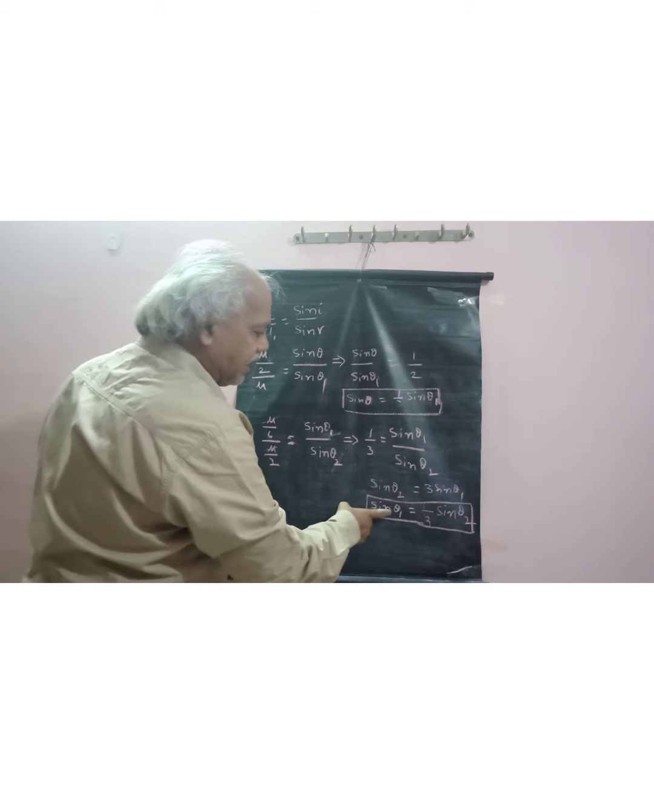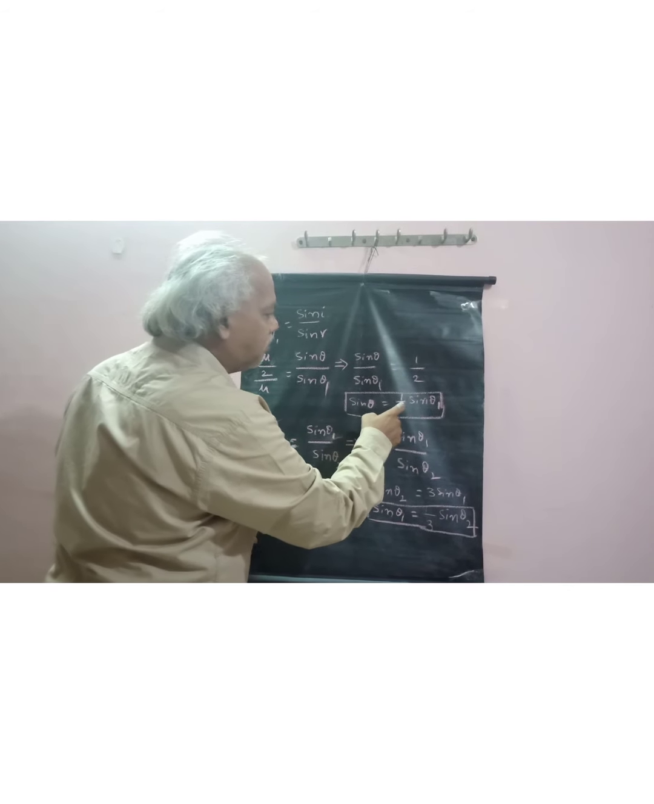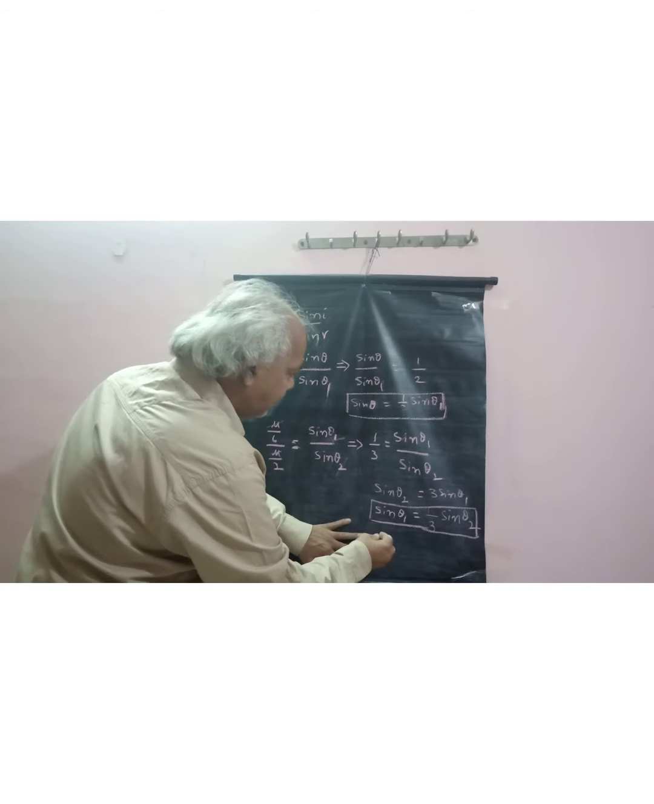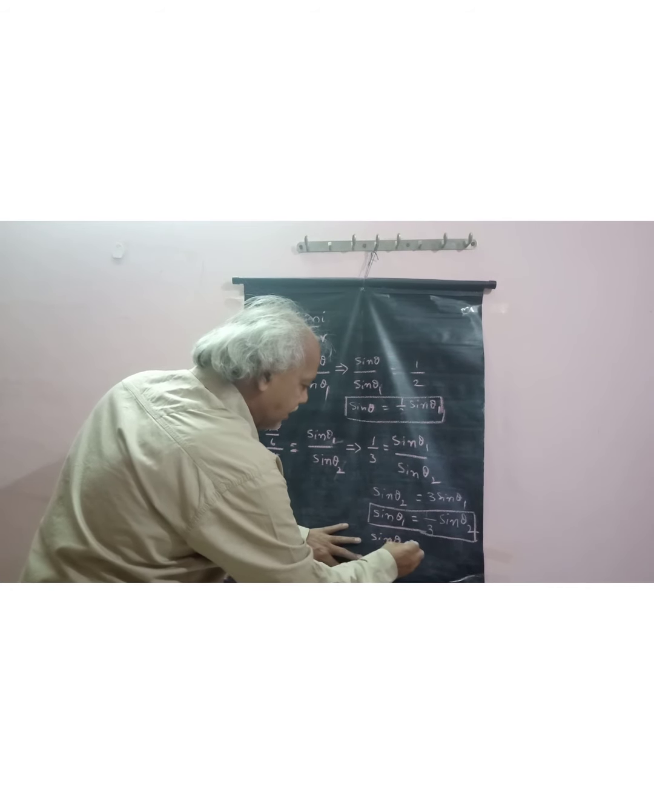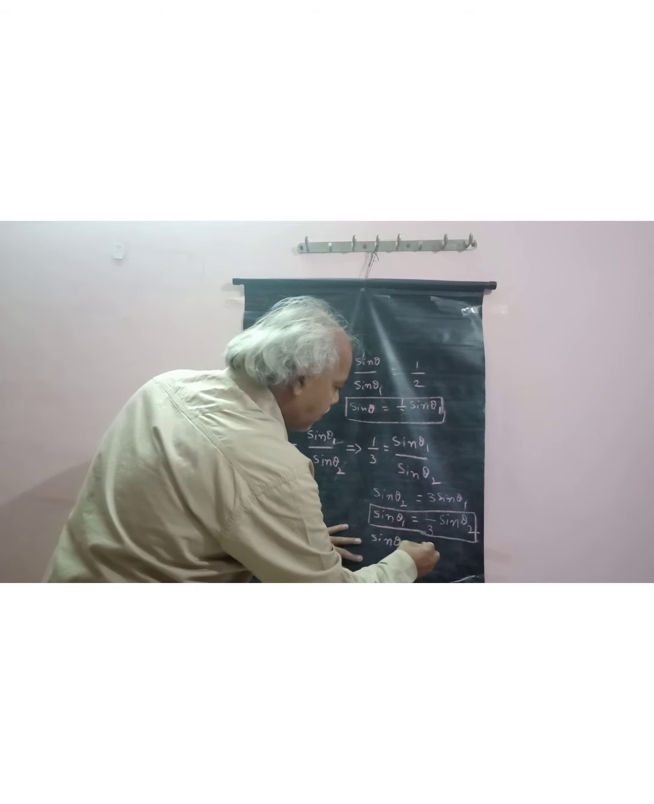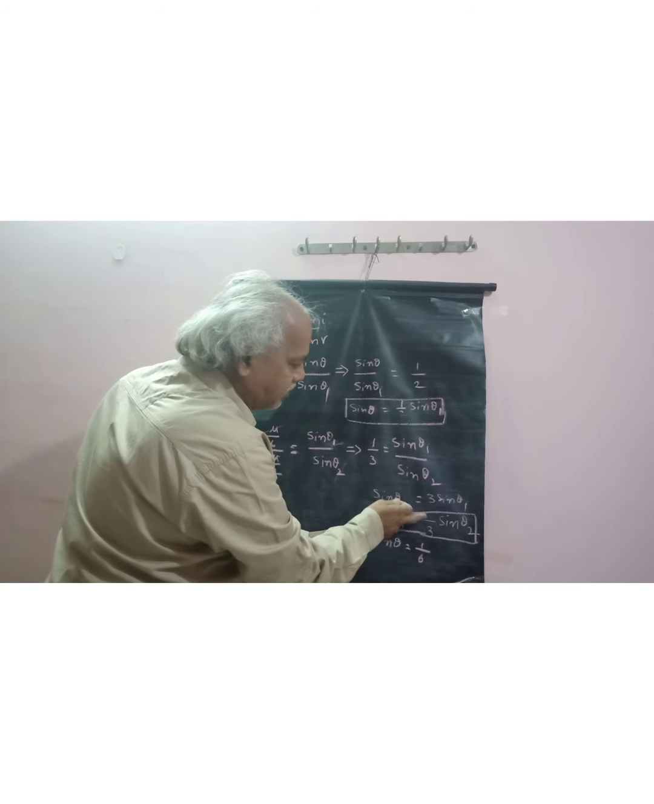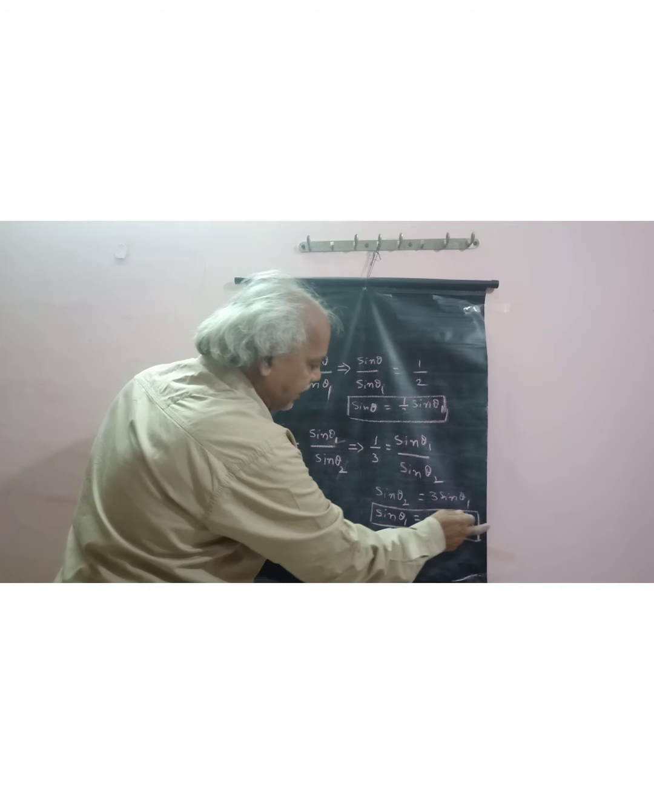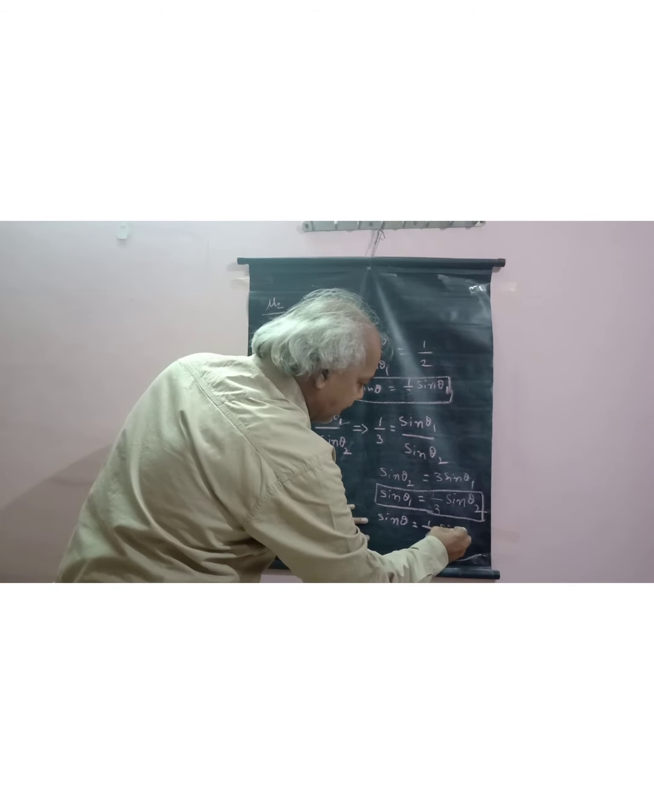Substitute this sin theta 1 value in this expression, sin theta is equal to 1 by 2 sin theta 1. So we obtain that sin theta is equal to 1 by 6, because it is 1 by 2 and it is 1 by 3. So 1 by 2 into 1 by 3 sin theta 2. So 1 by 6 sin theta 2.